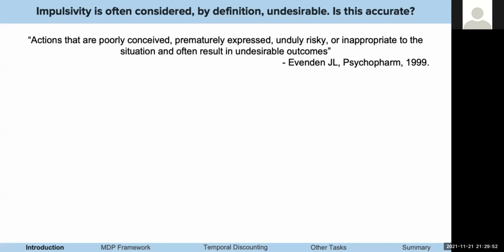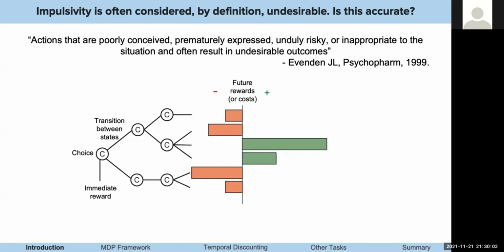However, in reinforcement learning, there is often a trade-off in most decisions to take an immediate reward or a future, potentially larger reward. We can formalize this by considering a graph of a state space for a decision-making process with nodes representing choice points and edges representing transitions between states. In this example, there's an immediate possible outcome and 6 possible delayed outcomes that require multiple choices. An agent could choose the immediate reward or try to get to the 2 desirable outcomes shown in green.